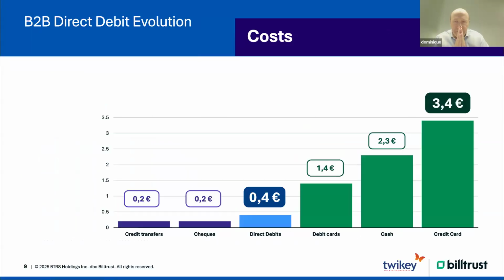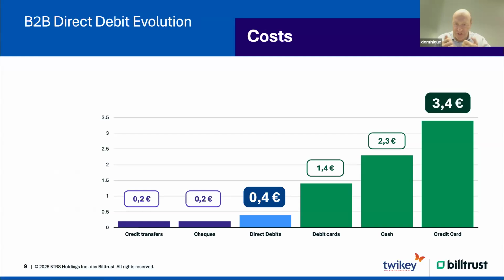Now, if you look at a direct debit, what you will see is that a direct debit has a kind of cost associated to it, but you can compare it also to other ones. A credit card is more expensive. A direct debit is a bit in between. Cash is also expensive.